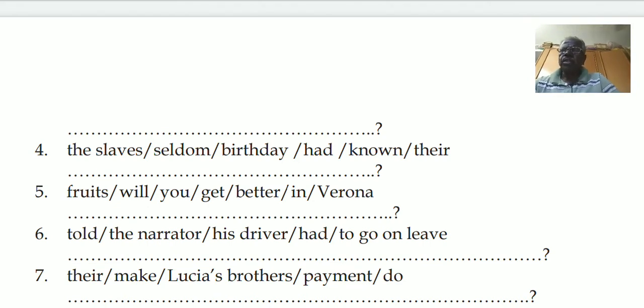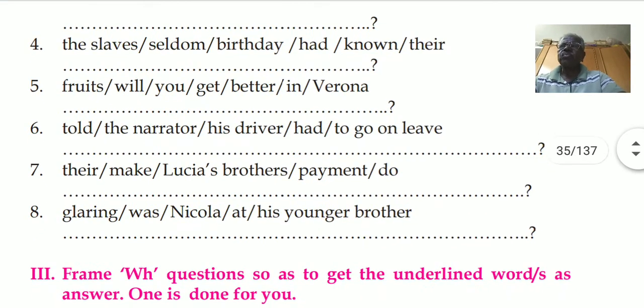Next, sixth one: told, the narrator, his driver, had, to go on leave. Here the starting word is had. Had the narrator told his driver to go on leave? Now seventh one: there, make, Lucia's brothers, payment, do.